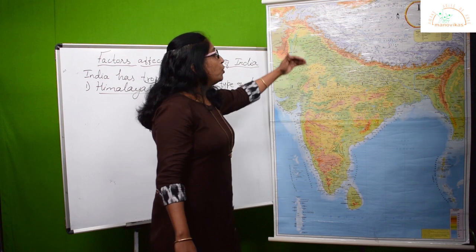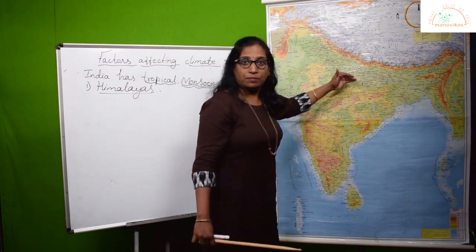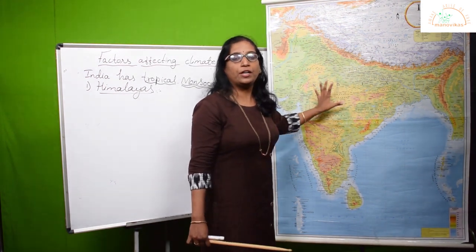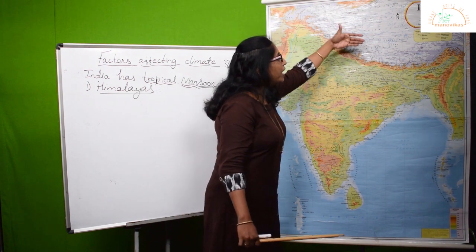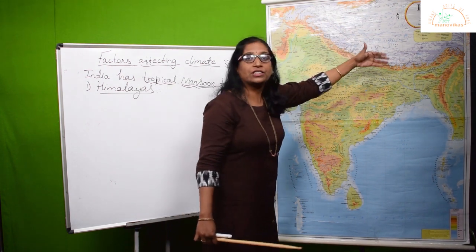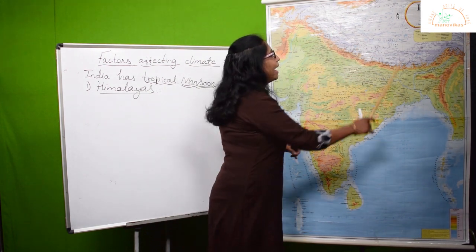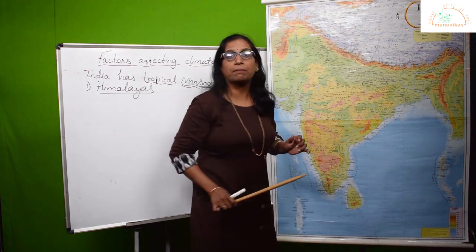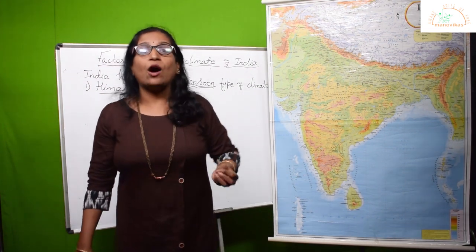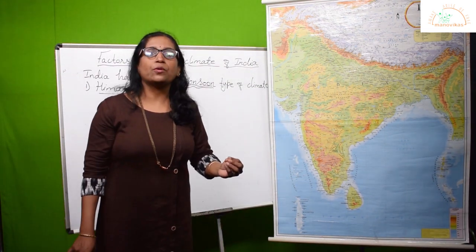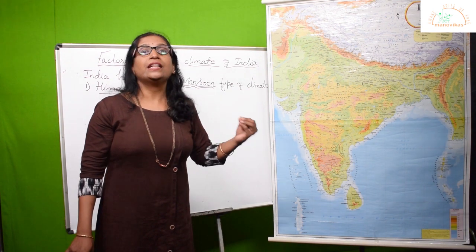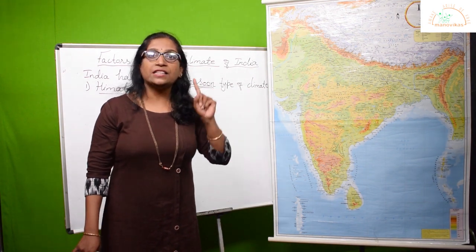Towards the southern part of the Himalayas, we have more rainfall in the northern plains. As we go higher and descend towards the northern slopes of the Himalayas, it turns into a completely dry region, the Tibetan Plateau. It's a complete dry region. This is how the Himalayas play a very important role in deciding the climatic conditions in India. This is the first factor.